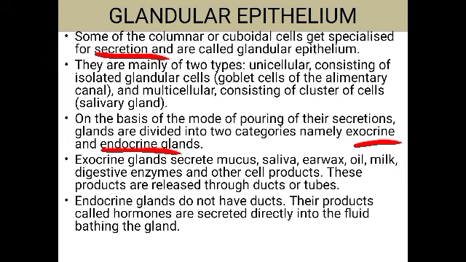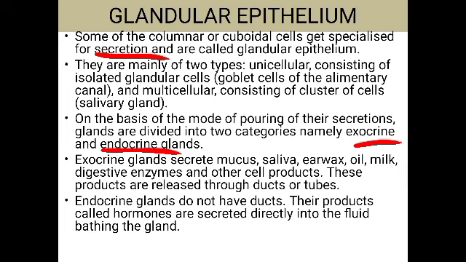Whichever fluid is present in the surrounding environment, there it will be secreted. Normally the blood will be there, or cerebrospinal fluid, or the interstitial fluid, or the tissue fluid, we can say. The fluid which is present in between the cells, the tissue fluid.